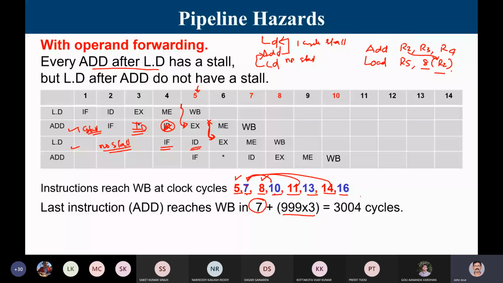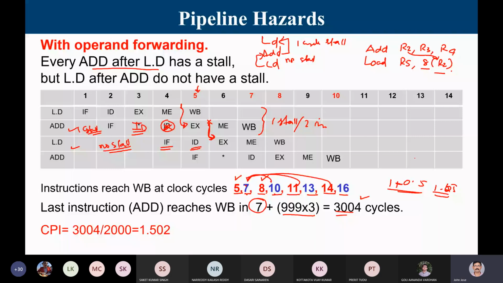Or if you have 2000 instructions, what is the base CPI? Base CPI is 1. How many stalls per instruction? I have one stall in every 2 instructions. That means per instruction I have 0.5. So 1.0 plus 0.5, 1.5 is going to be my CPI. How do you get it from the same equation? CPI is going to be total 3004 divided by 2000 instructions. So it's going to be 1.502.